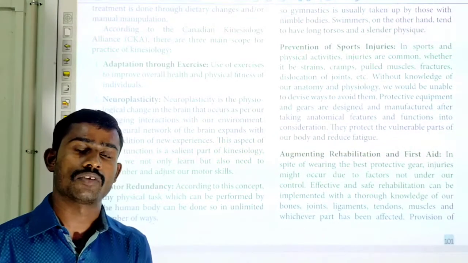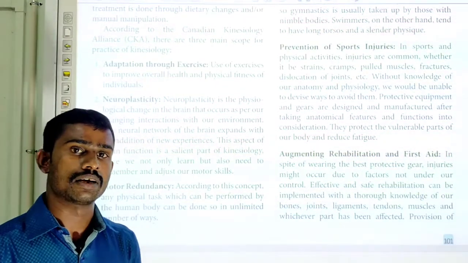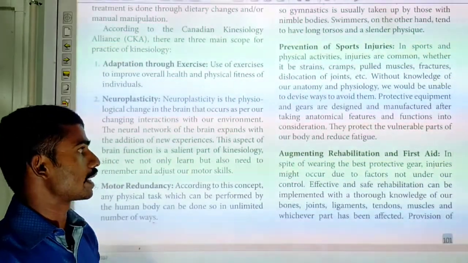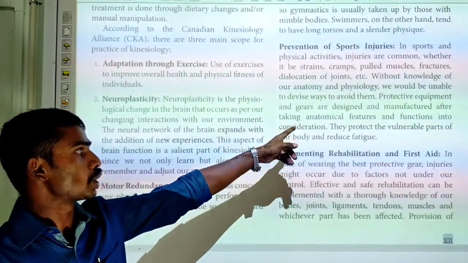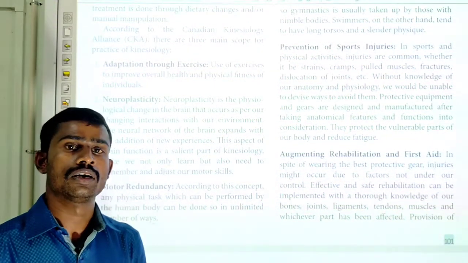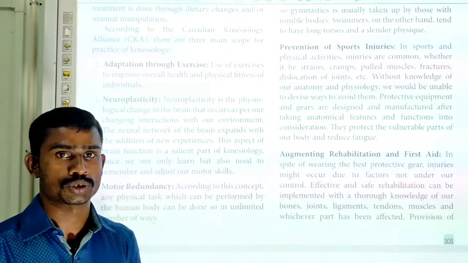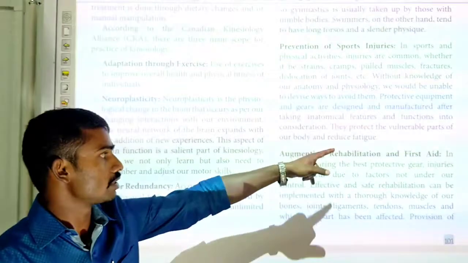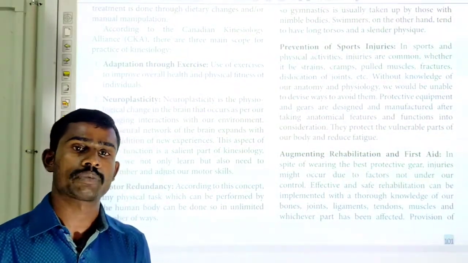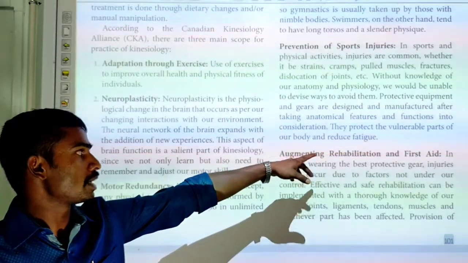We have to consider the anatomical and physiological features of our body, and only then go for the manufacture of protective equipment. They protect the vulnerable parts of our body and reduce fatigue.